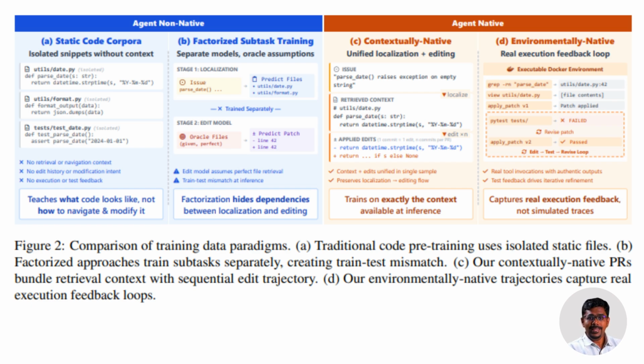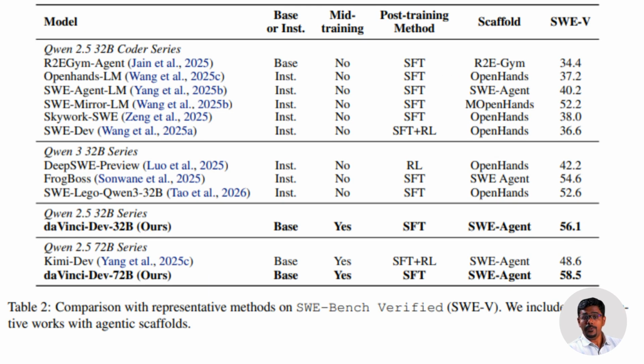So comes the second dataset. Environmentally native trajectories. Here, an agent runs inside real Docker environments. It edits files, runs tests, sees failures, tries again. No simulation, no fake feedback, only reality. Here's a crucial twist: they keep failed trajectories. Why? Because debugging is the job. Passing runs teach success, failing runs teach recovery. Together, real engineering behavior.